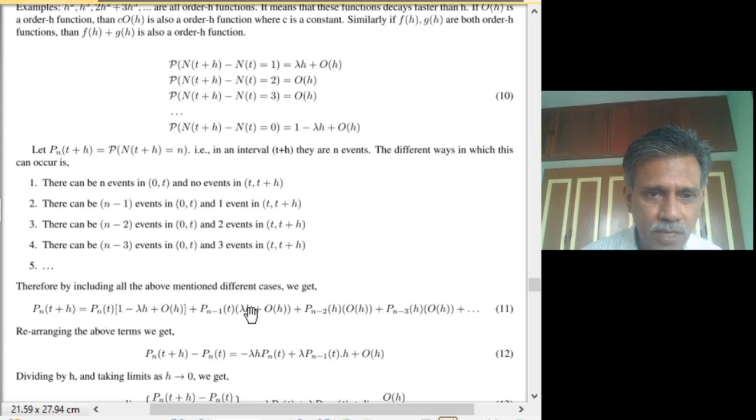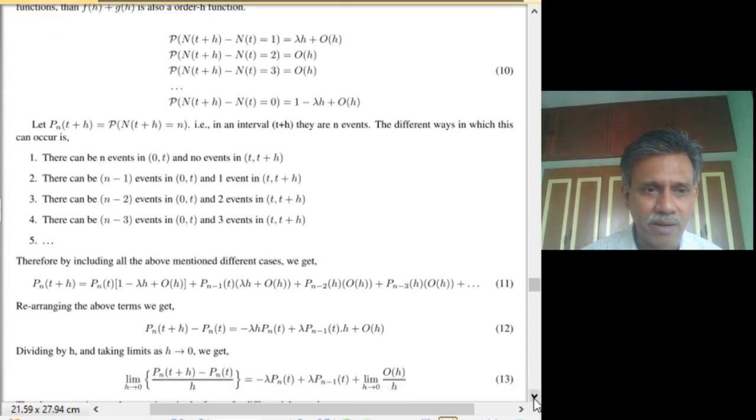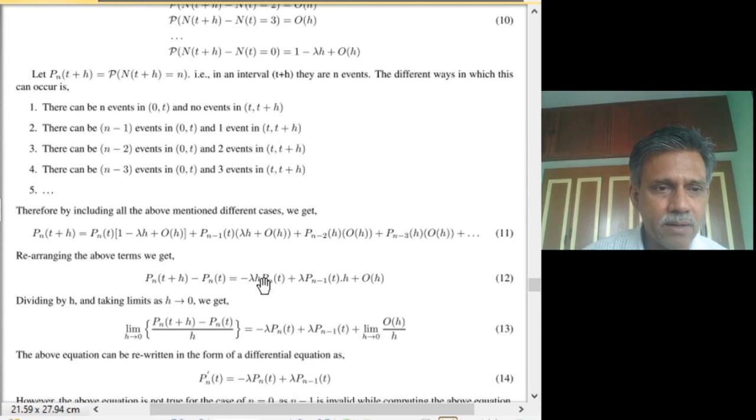And here, plus lambda h Pn minus 1 of t, plus order h. Okay, now we can rewrite it. We have taken Pn of t here.